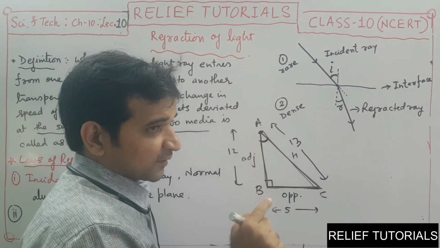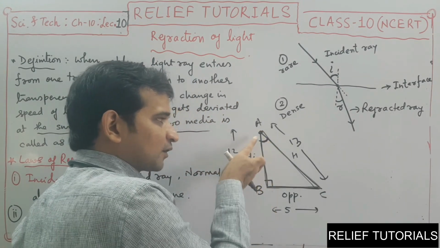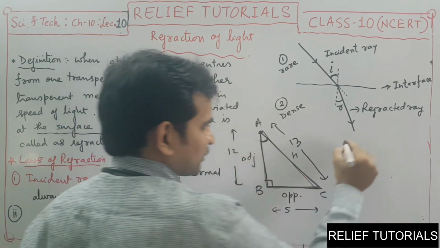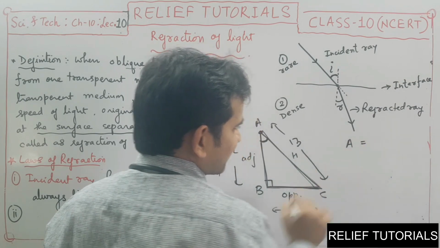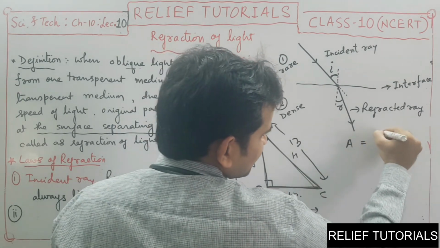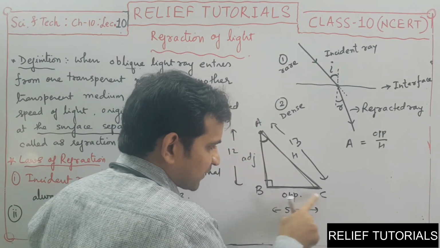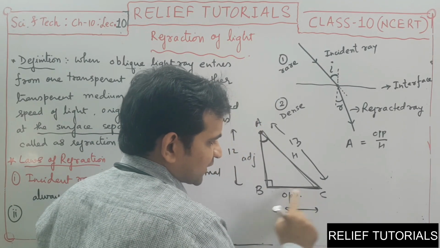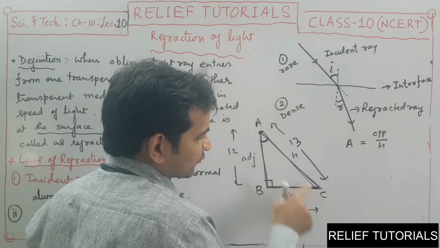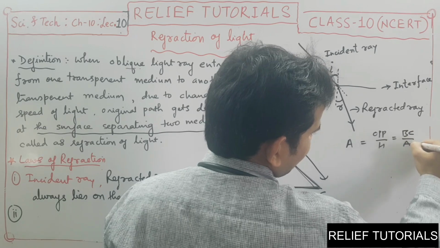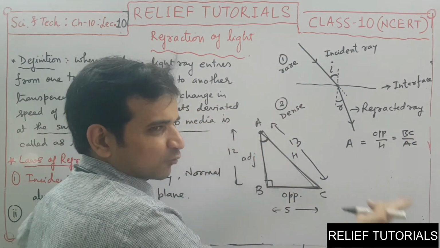First of all we have to decide the angle, and that angle is A. Corresponding to angle A, the ratio of opposite side to hypotenuse. What is the opposite side? The name of the opposite side is BC and the hypotenuse is AC. So it is BC by AC. Later on we can put the values also.